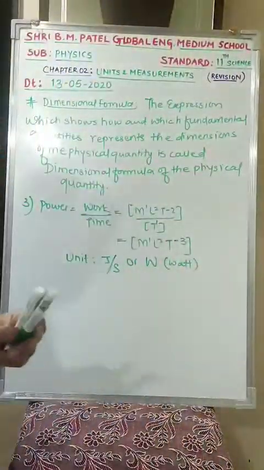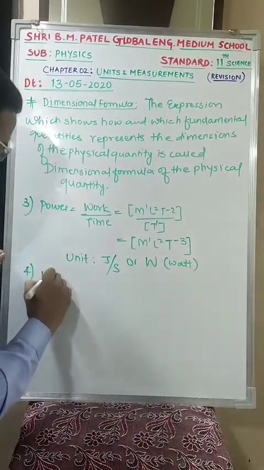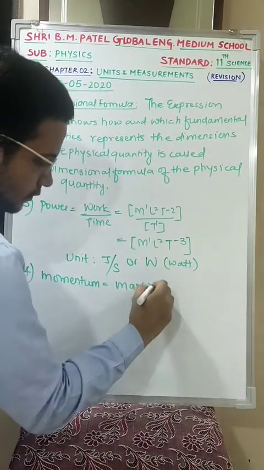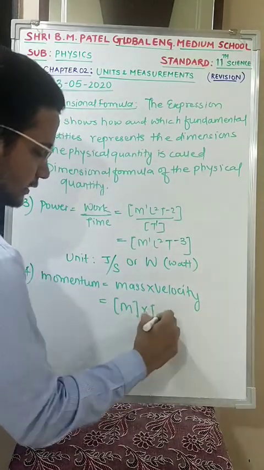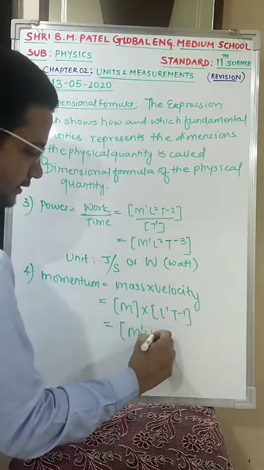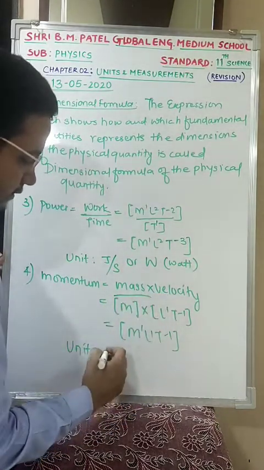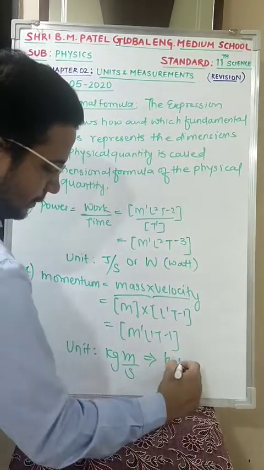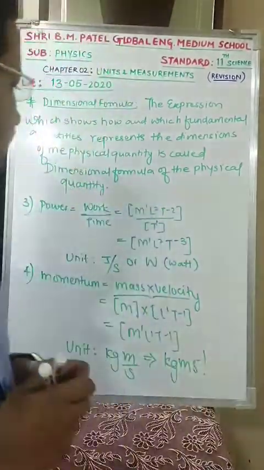Okay. Moving ahead to the fourth quantity given in your assignment, that is momentum. What is momentum? Mass into velocity. What is the dimensional formula for mass? Capital M. For velocity, meter per second, so L1 T minus 1. So your momentum dimensional formula is M1 L1 T minus 1. If somebody asks for the unit of momentum, mass is kg, velocity is meter per second, so your unit is kg meter second minus 1. Is this clear?